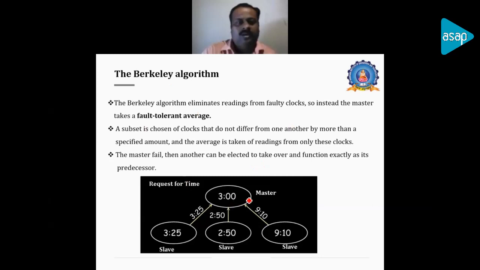For example, we have a master, and inside it is given the timestamp of the master, and we have three slaves. Initially the Berkeley algorithm will work in such a way that the master will request the time, and the slaves will be providing their time. The master will request from every slave, then the slaves will respond using their timestamps. They will update it to the master.